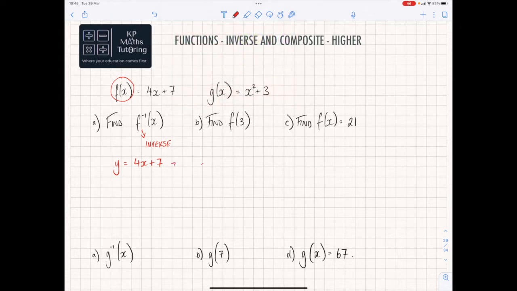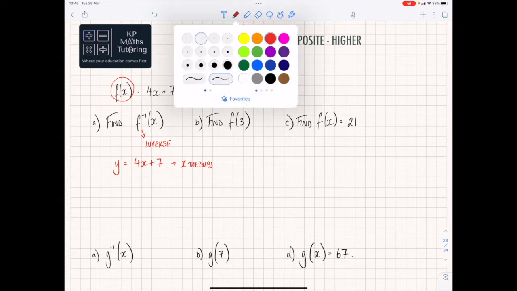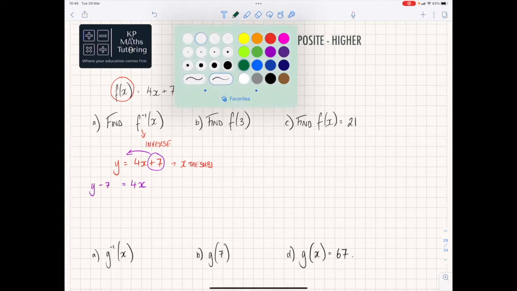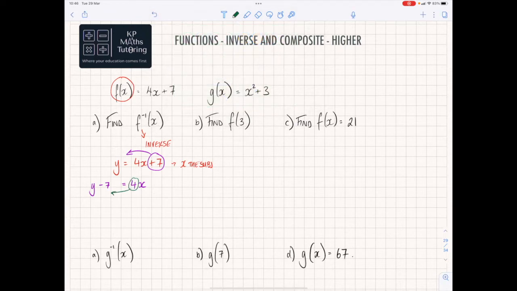And now what you need to do is make x the subject. By making x the subject, what I need to do is remove everything else that's not on x. So that plus 7 goes over this side, and it becomes y minus 7 is equal to 4x. And then from there, I need to get rid of this 4, so it becomes a divide by 4. So y minus 7 over 4 is equal to x.